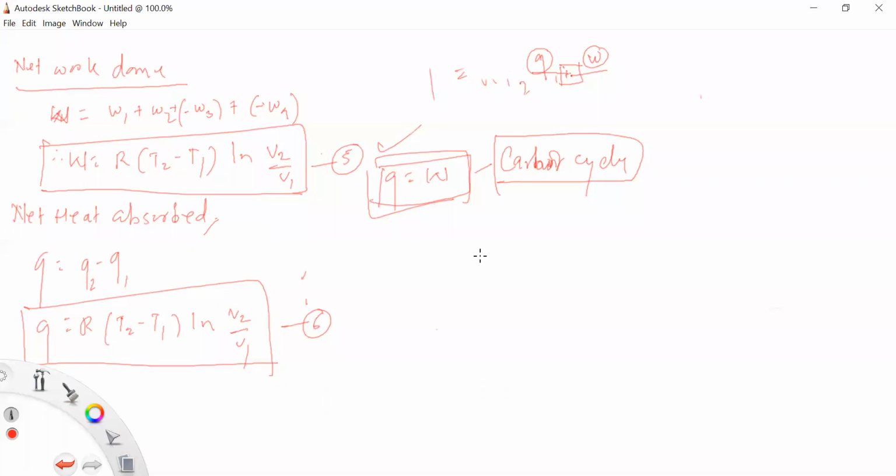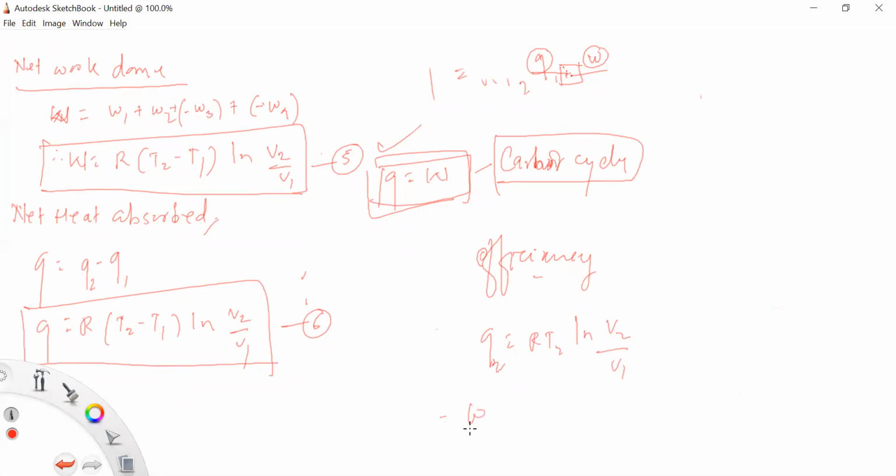आता आपल्याला याची इफिशियन्सी जर काढायची असेल, efficiency of heat engine can be calculated. सो आपल्याला माहित आहे की total work done in a cycle is equal to net heat absorbed, that is Q2 is equal to RT2 ln V2 upon V1.